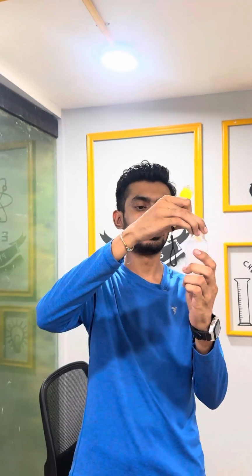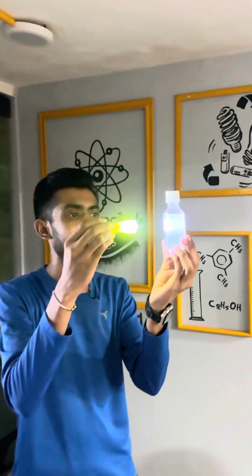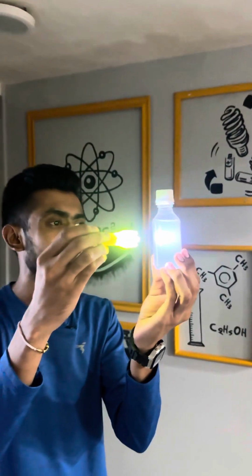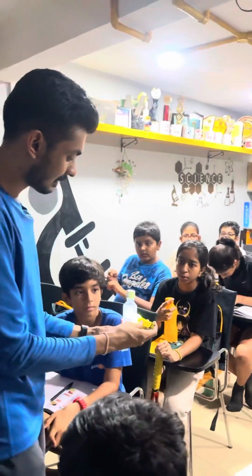Okay. Let's see. Can we see the path of the light, yes or no? And you can see through the solution. You can see the path of the light, right? So this is our colloidal solution. You can easily see the path. It is the Tyndall effect.